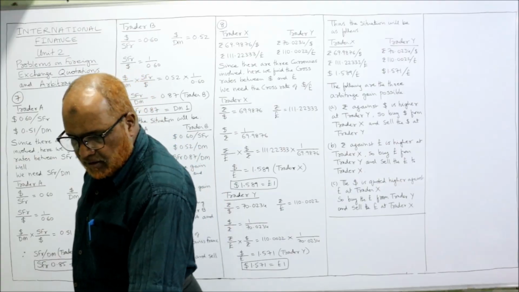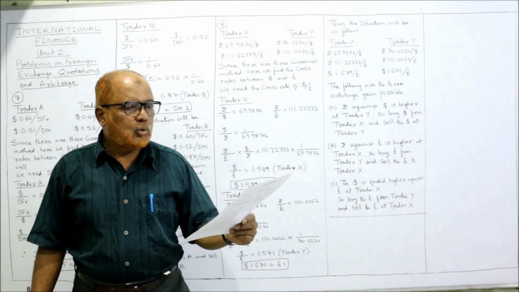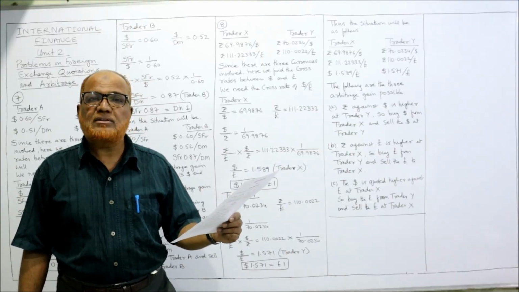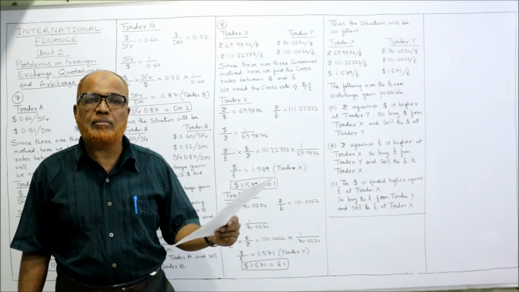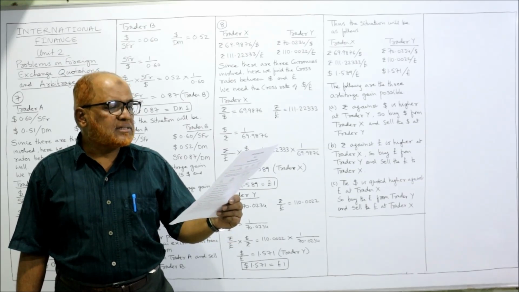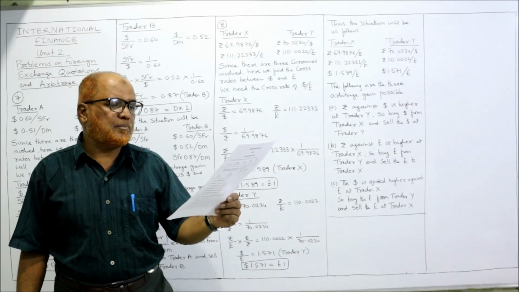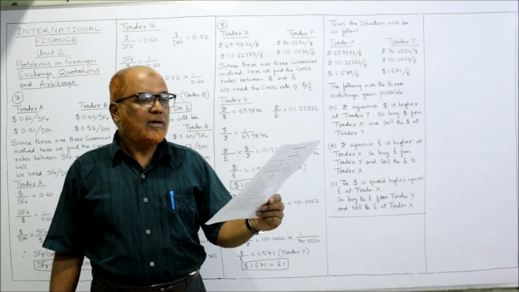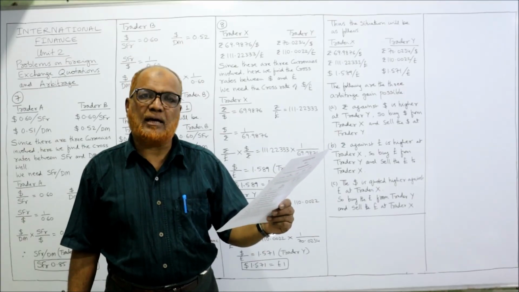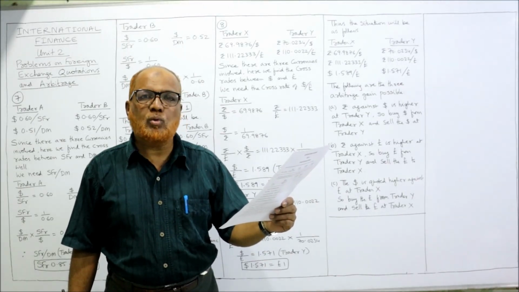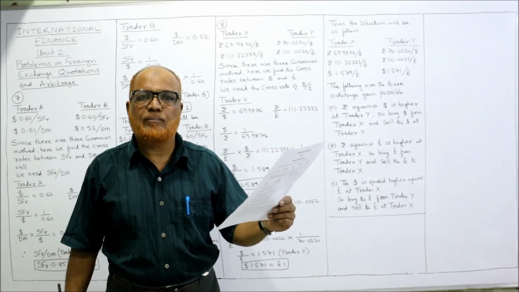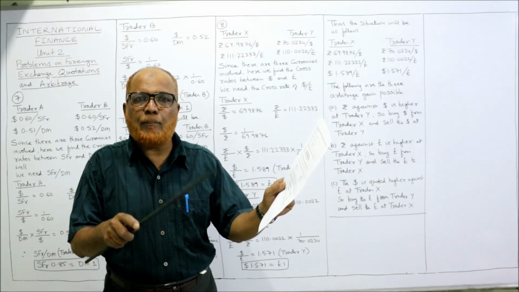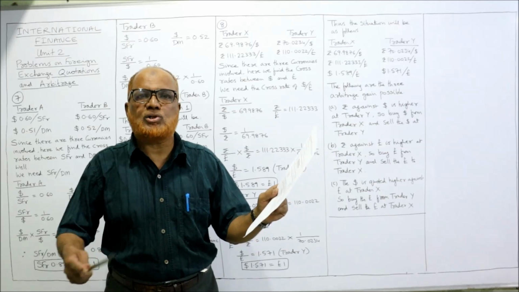Now the last and final problem, eighth problem. Two traders in Mumbai have the following quotes between three currencies. Whenever three currencies are there, triangular arbitrage. Trader X, rupees 69.9876 per dollar and rupees 111.22333 per pound. These two quotations are given for trader X, in which the common currency is rupees. So we cancel rupees and calculate how much dollars per pound. What is the dollar per pound? That we have to calculate in a cross rate.